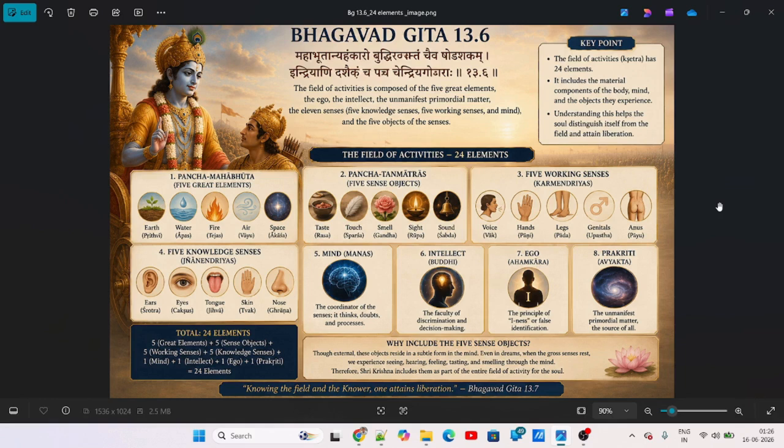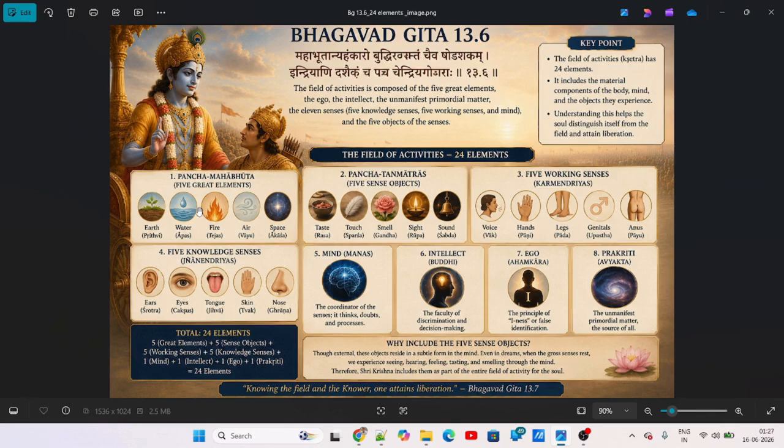Today we are going to understand the 24 elements, which are also called the field of activity, as per Bhagavad Gita, sloka number 13.6, which is chapter 13, sloka 6. These 24 elements are the primary elements which actually constitute the field of activity. We'll try to understand how they are divided and what constitutes all these 24 elements.